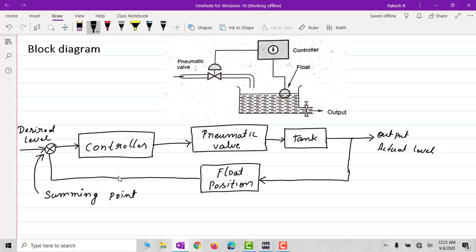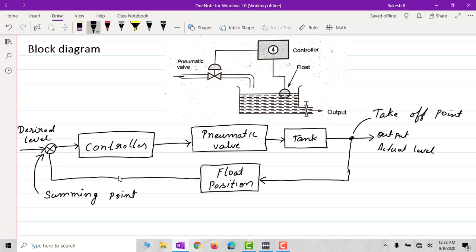And this point what we have is nothing but the takeoff point here. Now, with this, the physical system what we have is now represented in the form of the blocks, right.